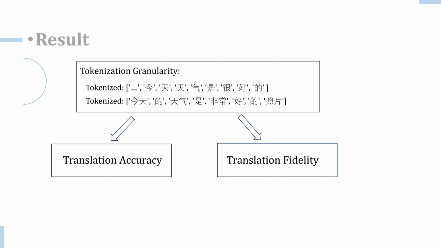As we can see, with the same training sets and the same training settings, the model using character-level tokenization gets higher accuracy, but has lower translation fidelity. The word-level tokenization model, on the other hand, produces a translation closer to GPT's result in terms of fidelity, but it introduces a wrong word into the sentence, which should not be there.